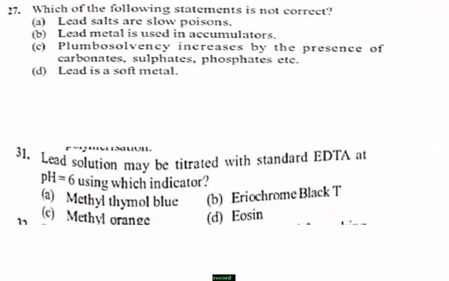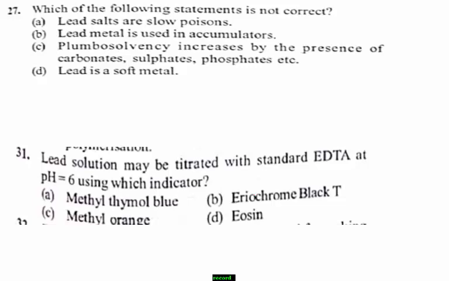Next, question number 27. Which of the following statements is not correct among the given options? Option A, lead salts are slow poisons.